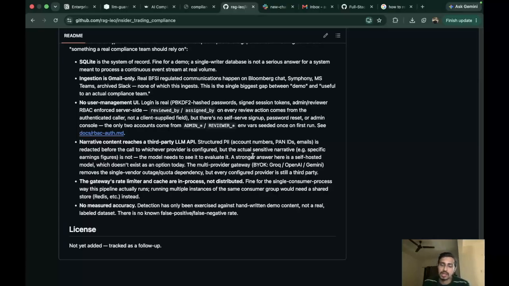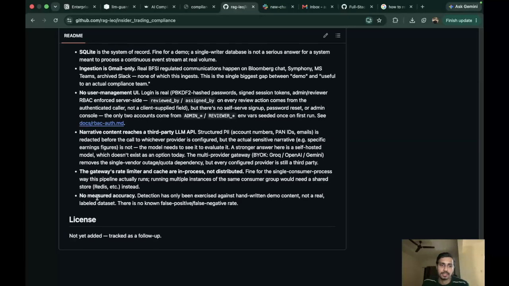A stronger answer here would be a self-hosted model, and for big companies it is a real possibility. The final limitation is no measured accuracy. Detection has only been exercised against handwritten demo content, not a real labeled dataset. So again, we can build a labeled dataset and improve the accuracy. But in this system there is no known false positive or false negative rate.